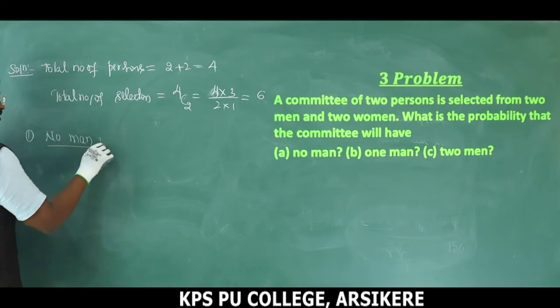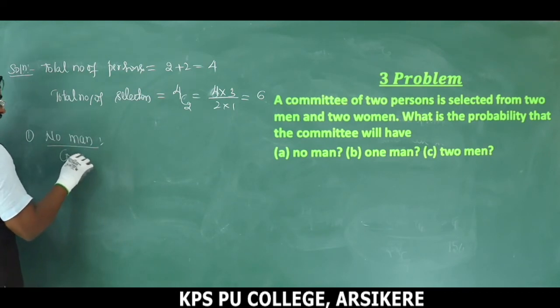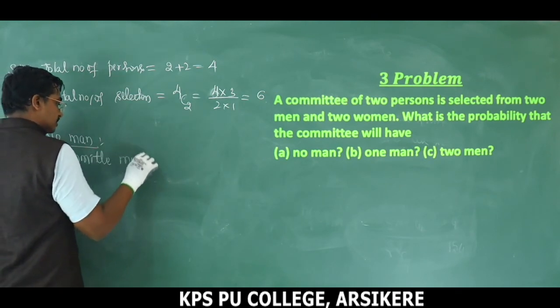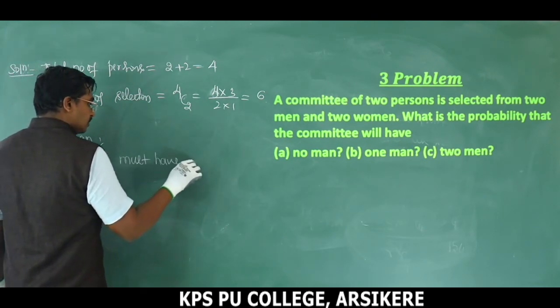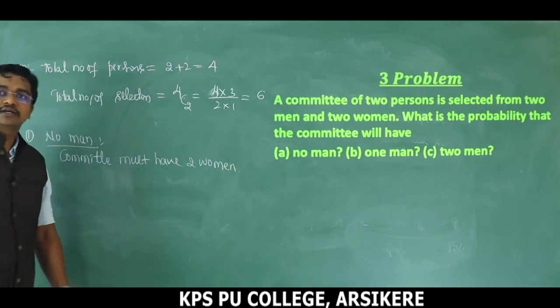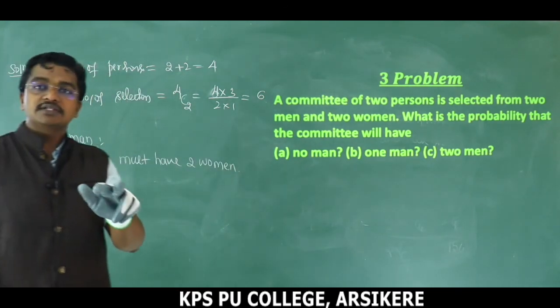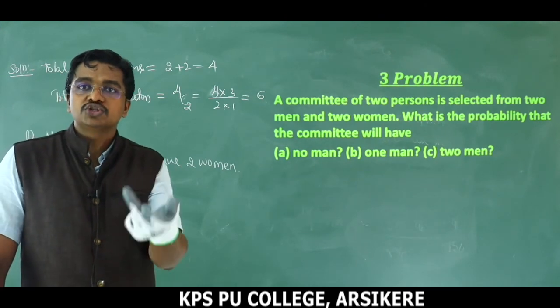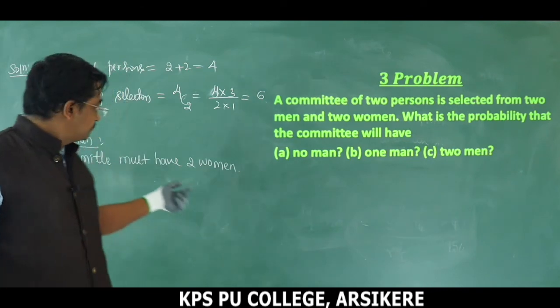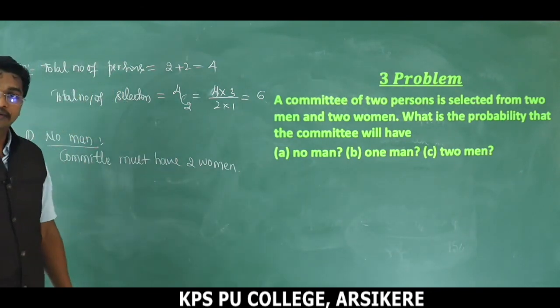Okay, first condition, no man. So no man means here the committee must have 2 women, right? We are selecting 2 persons for a committee. Within 2 persons, no man means the 2 persons must be from women.